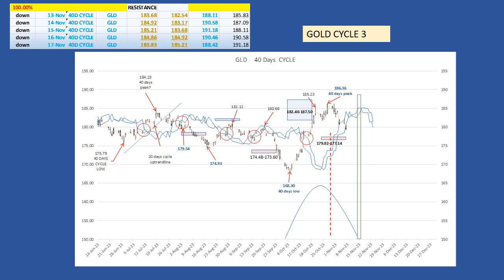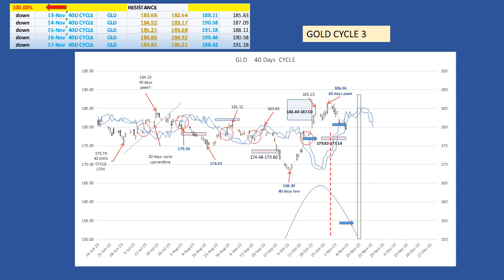Last week I mentioned the next low is scheduled for November 10th. And there is a high probability the market should find support on its cycle lines. Actually, the gold market crossed below its cycle line at 183.09 and 181.75 for a target zone between 179.82 and 177.14. Today's low at 179.25 met its target. The success rate is 100%.